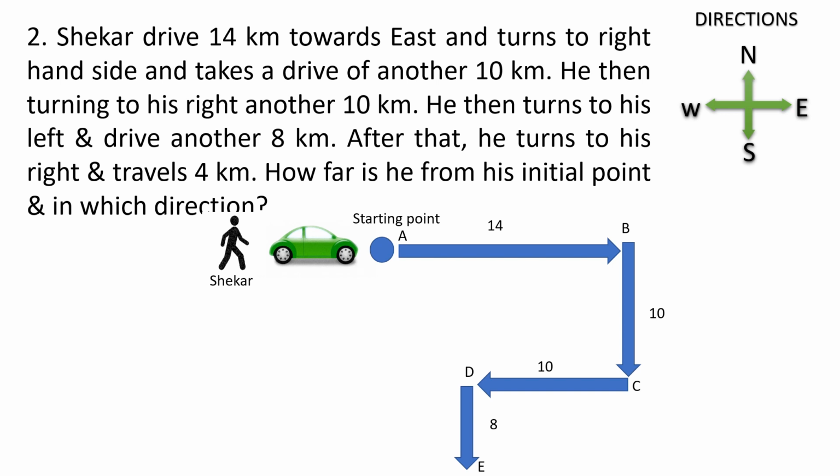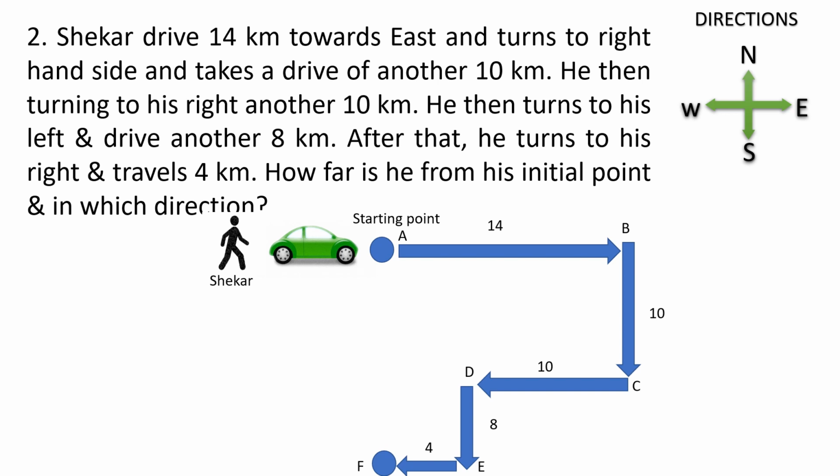Now he is moving southwards. So from south, right means west. So we have to move 4 kilometers towards west. Now Shekhar reached the end point. There is no other direction he has to move.